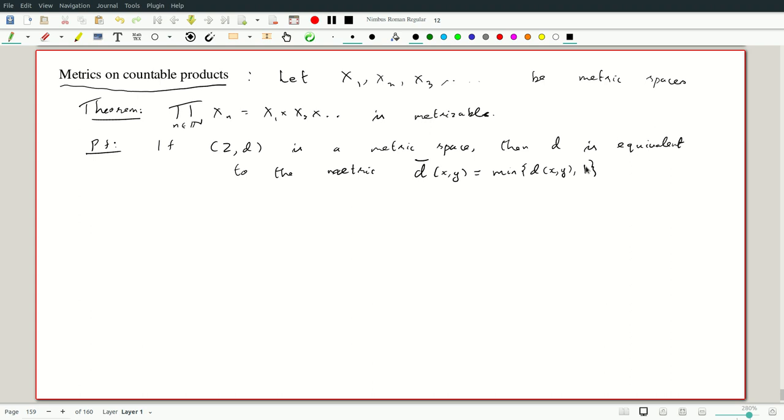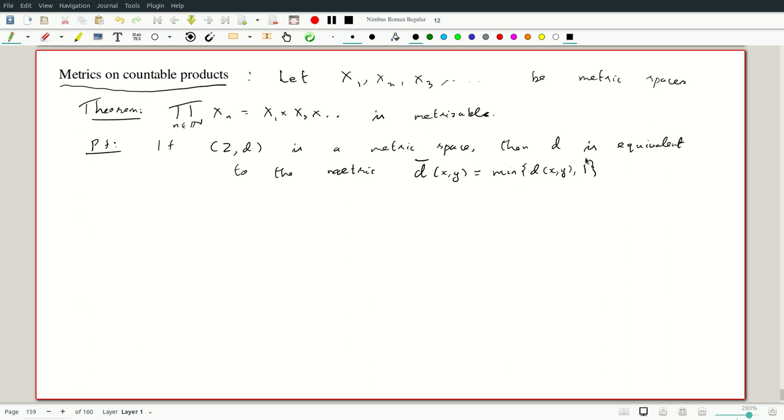So you can simply cut off metrics brutally at 1. There are more elegant ways of doing this, using a sigmoid-like function, but you can simply cut off at 1 and it will continue to satisfy the triangle inequality, and otherwise will be a metric, and small balls are the same in both cases.